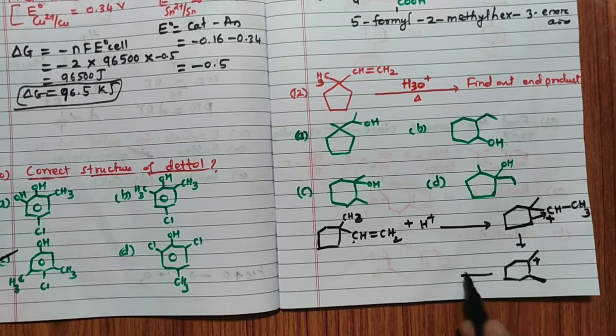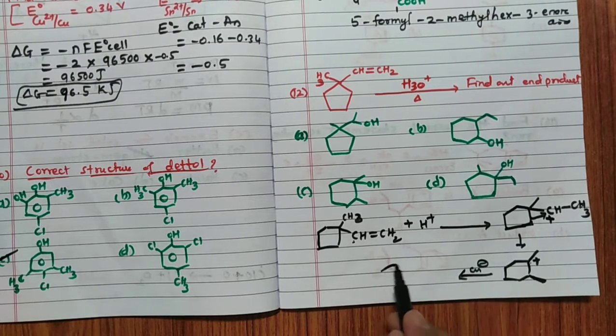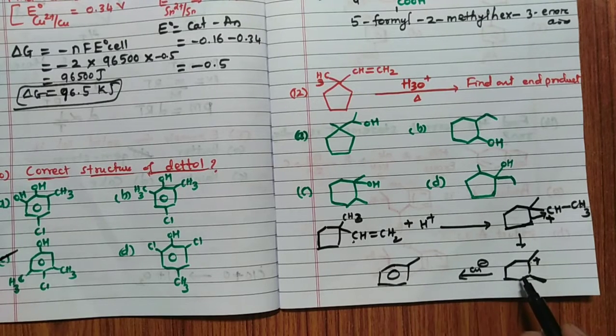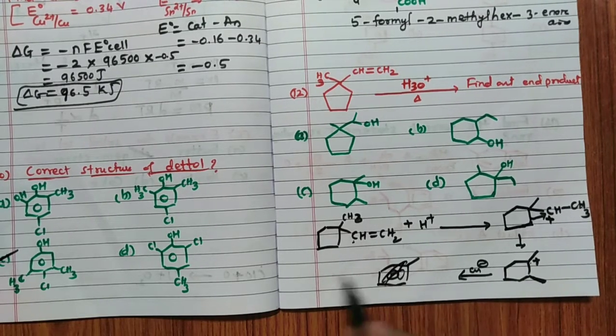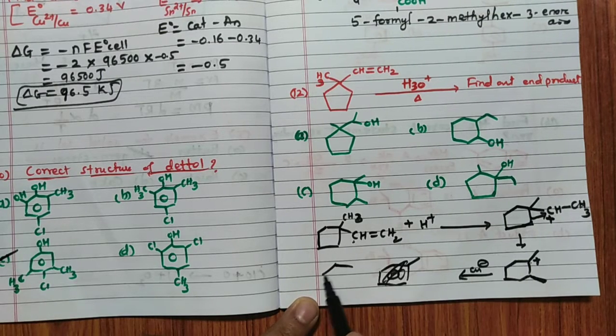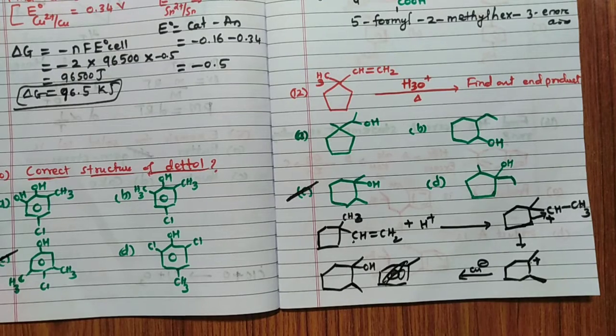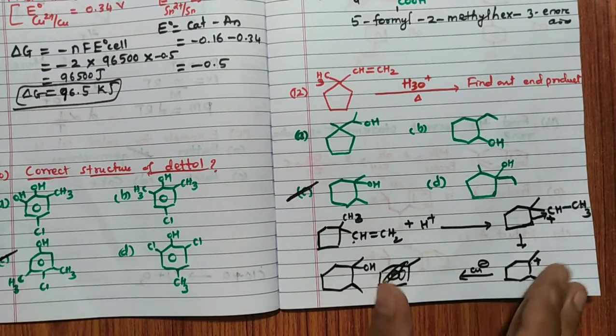When this reacts with OH-, you are going to get the answer. Sorry, the benzene ring is not there here, that is wrong. It is by practice that I wrote this benzene ring. Fine, so here OH and here it is CH3. So the correct structure is C. Like this you can tell the answer for this question.